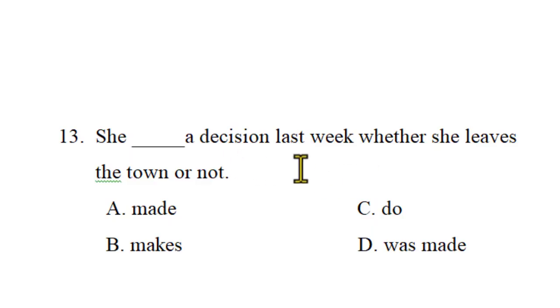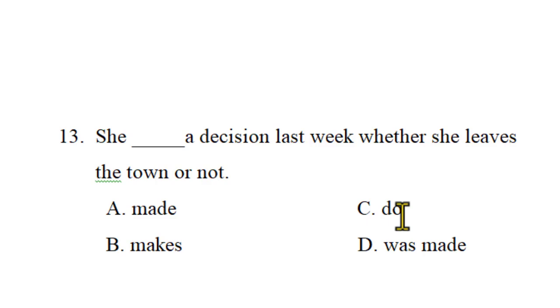Here, she blanked a decision last week whether she leaves the town or not. Made, makes, do, was made. Actually, we have two exceptional words or verbs, action verbs, make and do. We use do for some kinds of activities, some kinds of exercises.